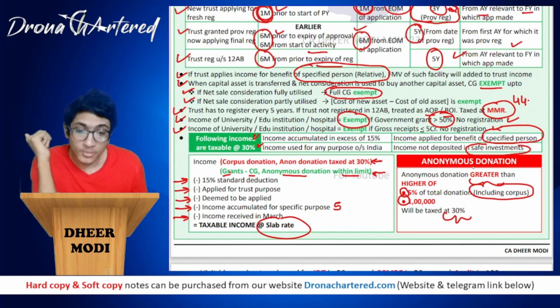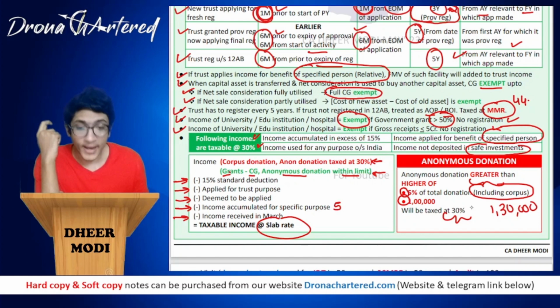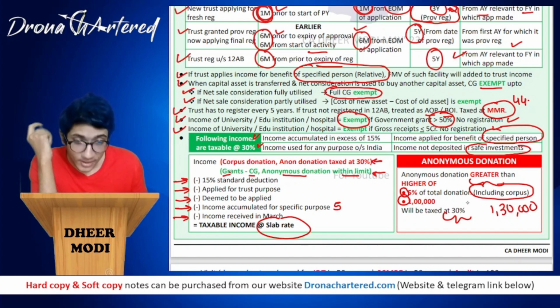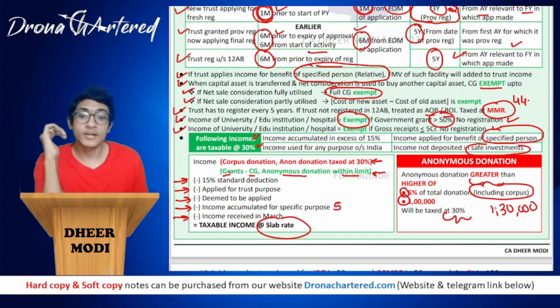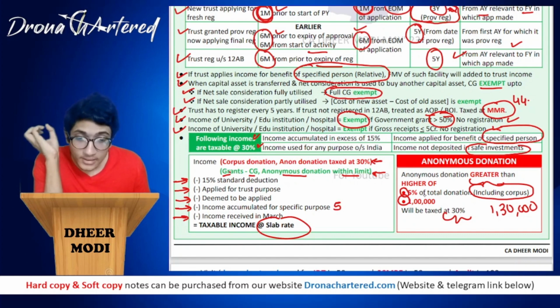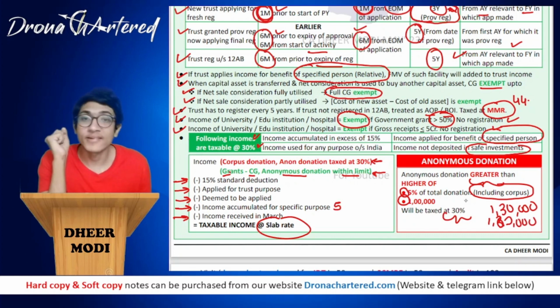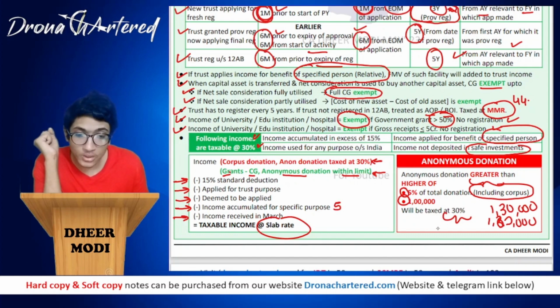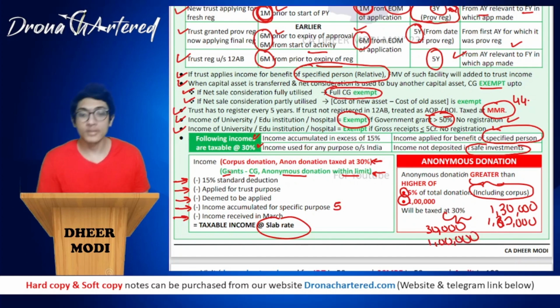So for example, if my anonymous donation was, suppose, 1,30,000, and 5% of my total donation, using this formula, comes to 1 lakh. So this means anonymous donations greater than 1 lakh will be taxed at 30%. That means 30,000 in this case will be taxed at 30% and 1 lakh will be taxed at my normal slab rate. I hope this is clear.